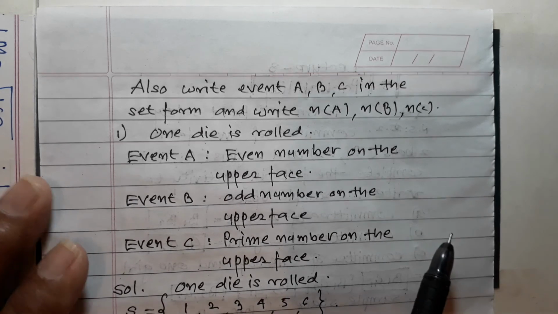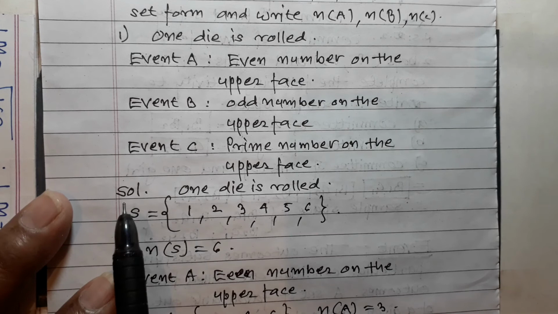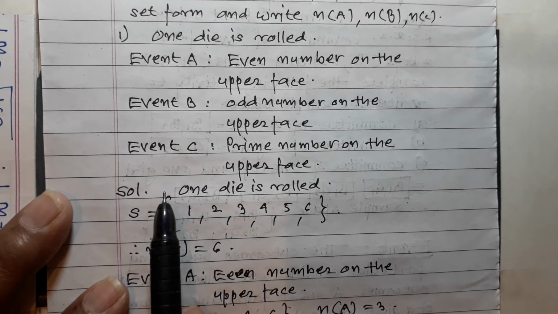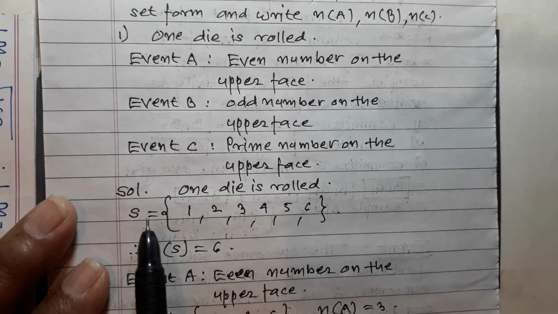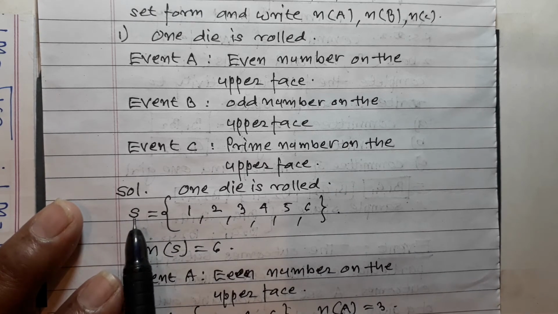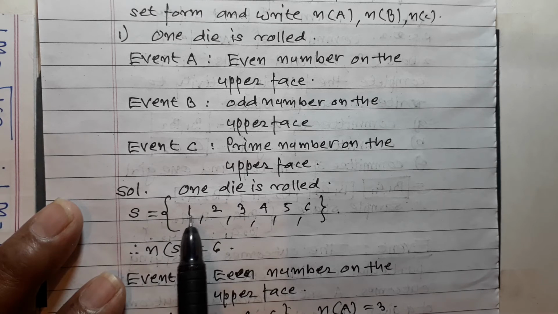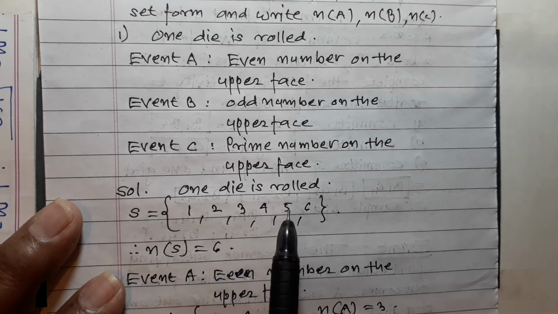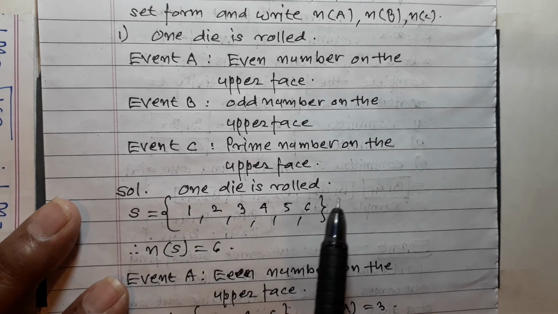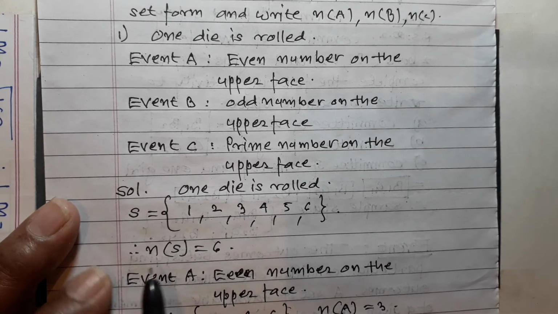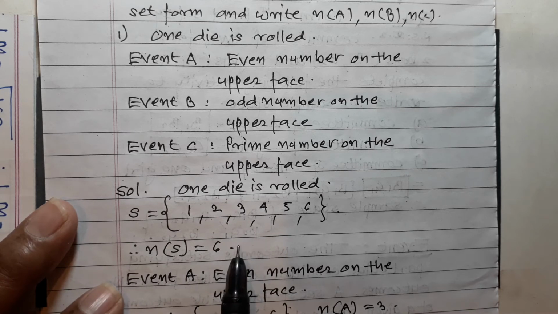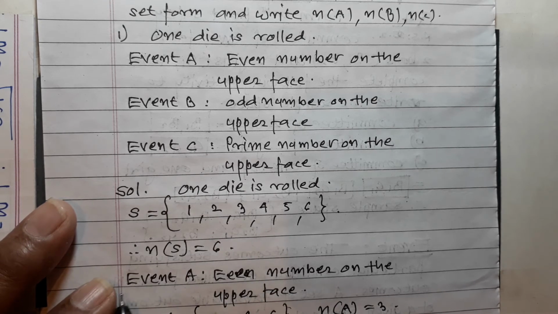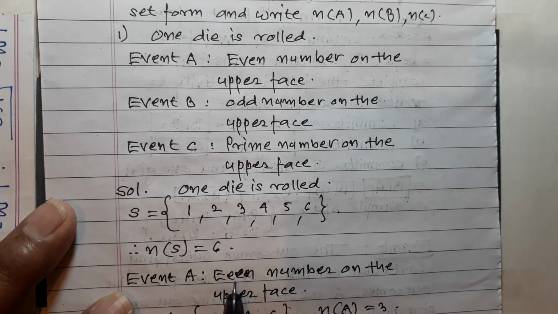Now try to understand the solution. The random experiment is: one die is rolled. So the sample space S is 1, 2, 3, 4, 5, 6. These are the possible outcomes, and therefore n(S) is equal to 6. Now event A, even number on the upper face.